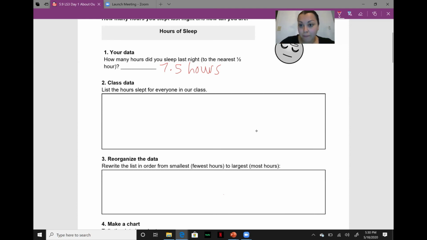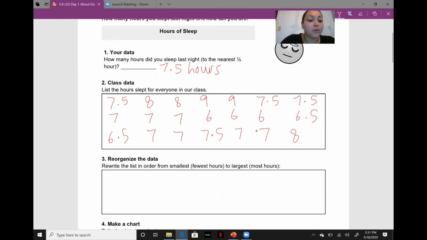So again, we don't have the actual survey data, but this is assuming we did. We're going to make up or write what we think our class data would look like. So I'm going to think about my 5th grade students and what they might answer. So I'm going to include myself in this data set, and so I'm going to write 7.5. Then I'm going to write other hours that I think students would answer. So some might say 8, some might say 9, some might say 7.5, just like I did. Some might say 7. Some might even say 6 or 6.5.